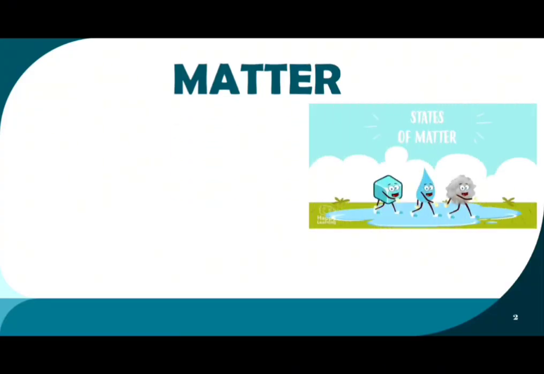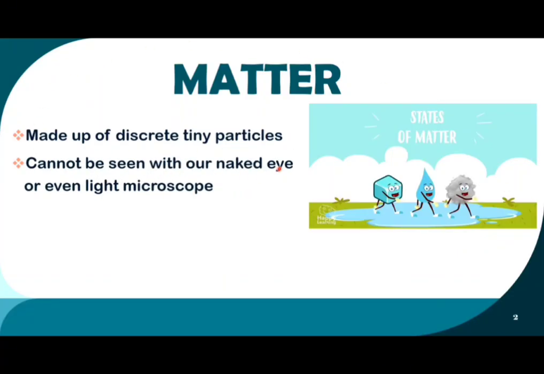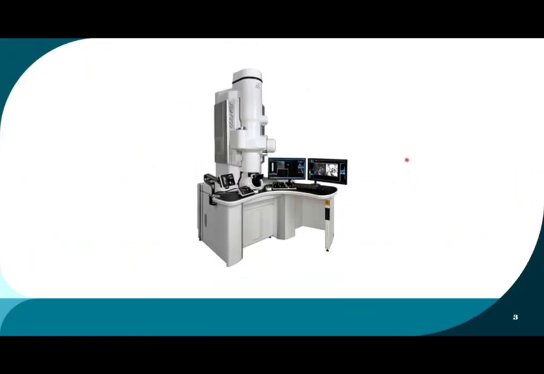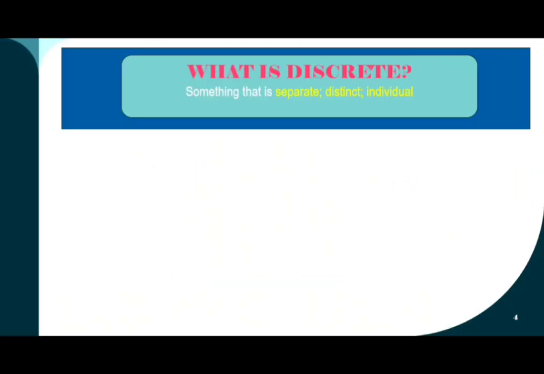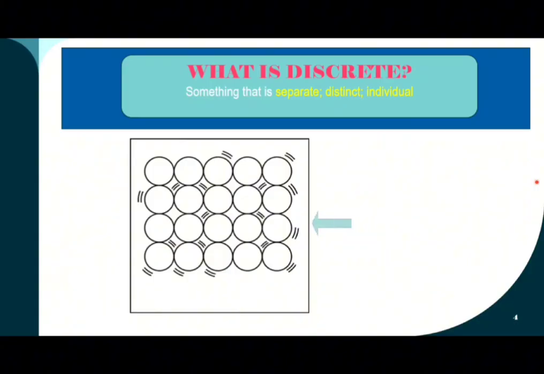What is matter? Matter means it's made up of discrete particles. It also cannot be seen with our naked eye or even a light microscope, but it can be seen by an electron microscope. So this is an example of an electron microscope. Next is, what is discrete? Discrete means something that is separate, distinct and individual. As you can see, these are the particles of matter.